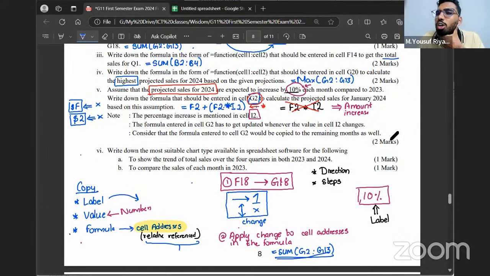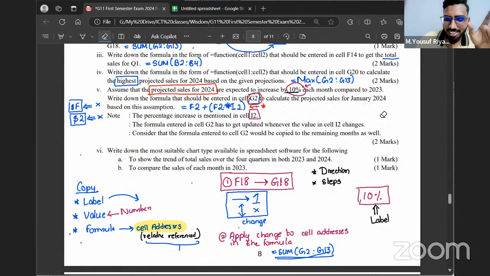The other method is to use 100 plus 10 divided by 100. I'll just show this other method, which uses maths, but avoid using it.